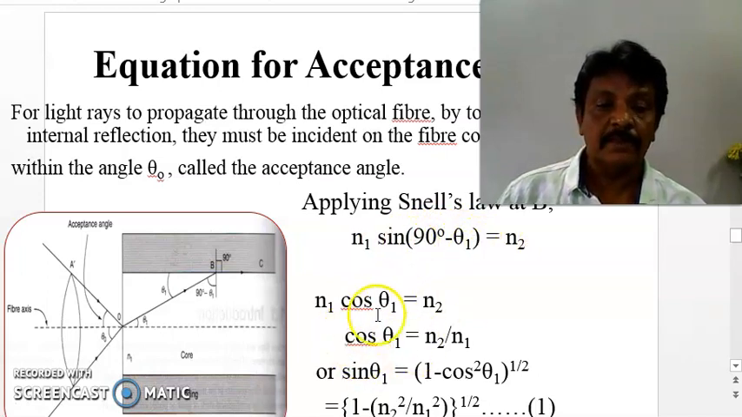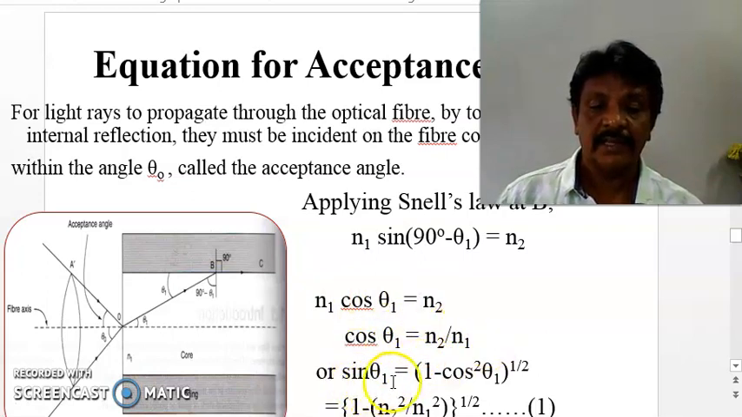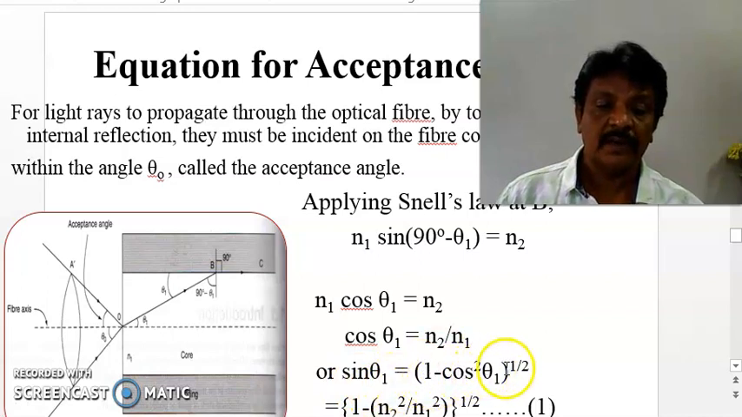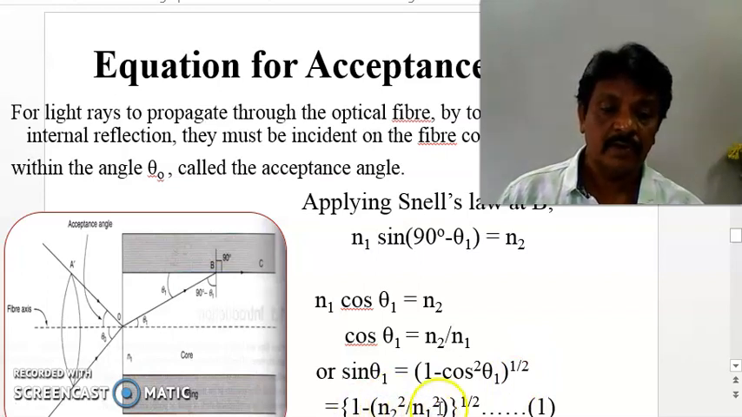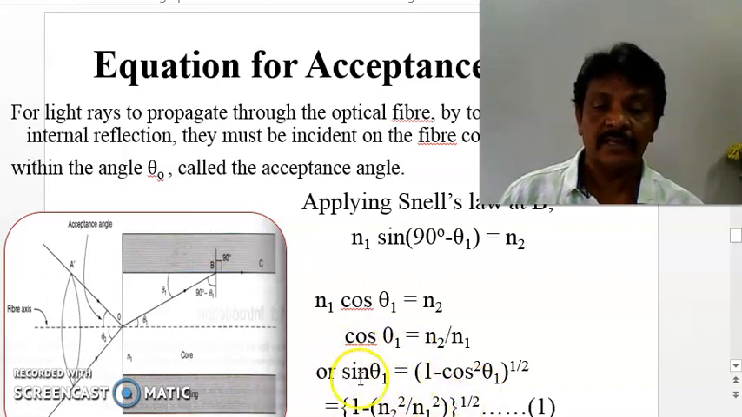And we simplified: sin of (90 minus theta 1) can be modified as n1 cos theta 1 is equal to n2. So cos theta 1 is equal to n2 by n1. From this we can calculate sin theta 1 is equal to (1 minus cos square theta 1) whole power 1 by 2. That is equal to square root of 1 minus n2 square by n1 square, called equation 1, where this is the value of sin theta 1.